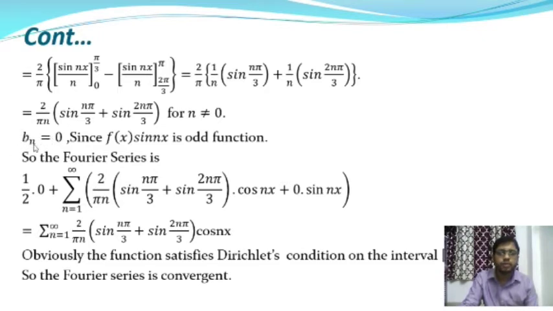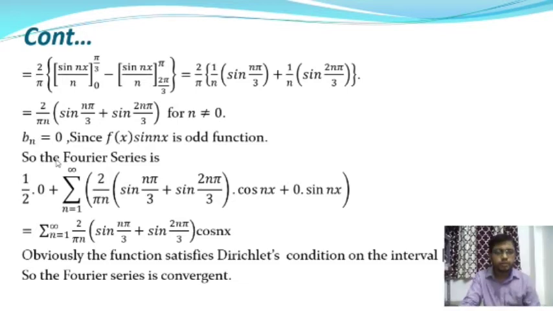So bn is the another coefficient of the Fourier series, and it will be 0, since f(x) into sin nx is an odd function. Okay. So in any odd function, the integration from minus pi to plus pi f(x) into sin nx dx is equal to 0. So the Fourier series is a0 by 2 plus summation over n equal to 1 to infinity an into cos nx plus bn into sin nx. Okay. So where a0 is equal to 0, an is equal to 2 by n pi into (sin n pi by 3 plus sin 2 n pi by 3), and bn is equal to 0.